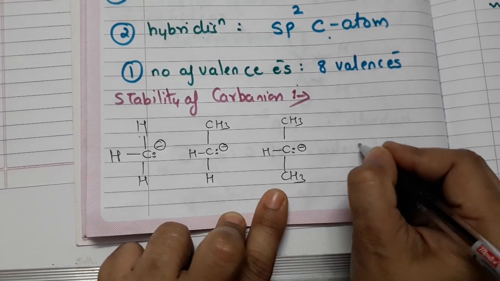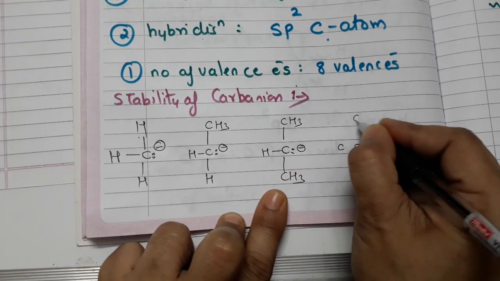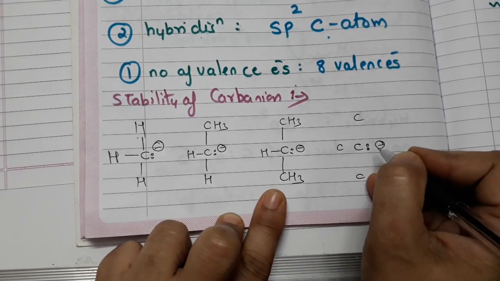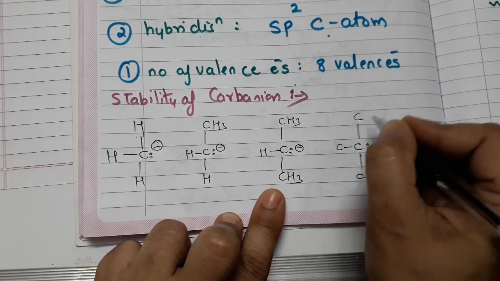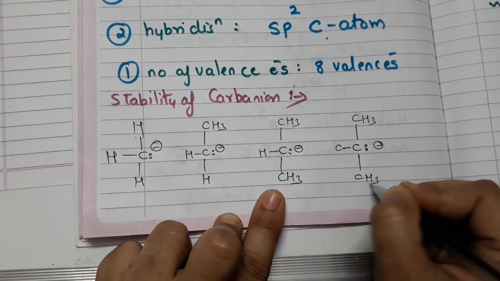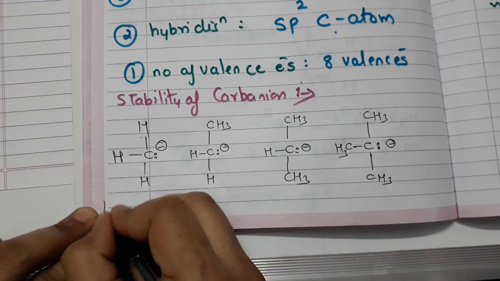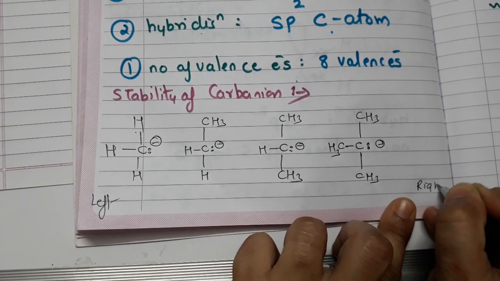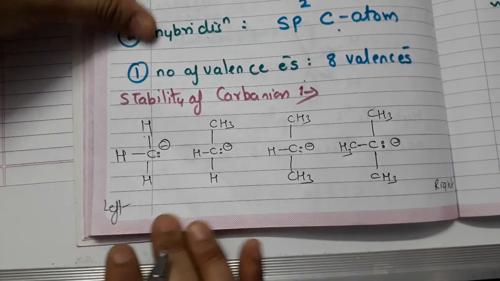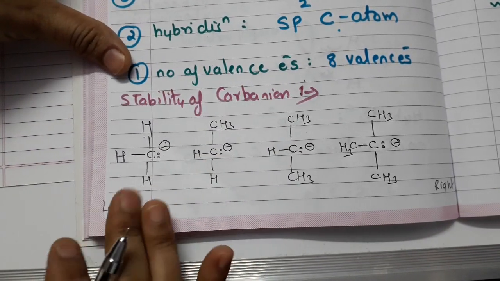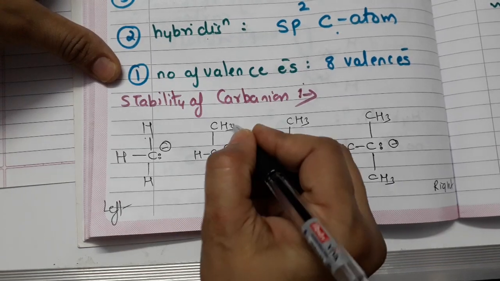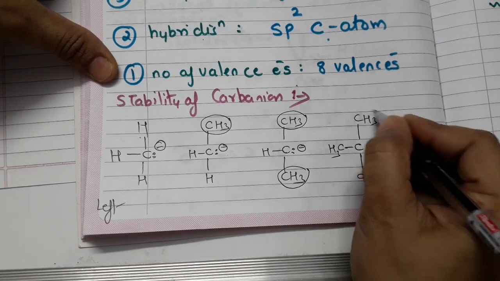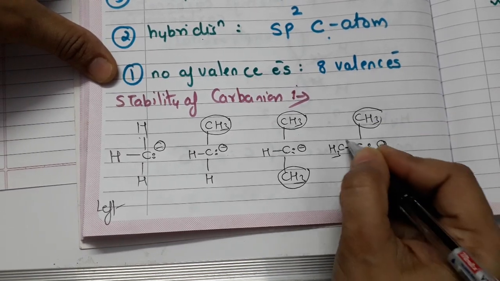Now next structure, what I will do is, around the carbon atom 3 carbon atoms are there. This middle, center carbon atom acquires negative charge, and I will fulfill the valency of all carbon atoms. Okay, now if you look at these structures from left side to right side, students, what you will notice is, as we did in carbocation also, free radical also, the number of methyl groups around the carbon atom goes on increasing.